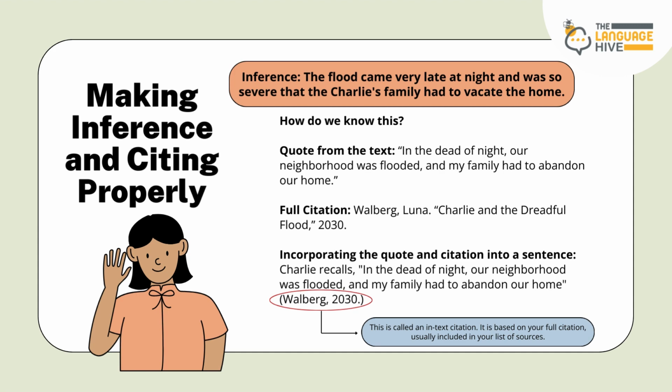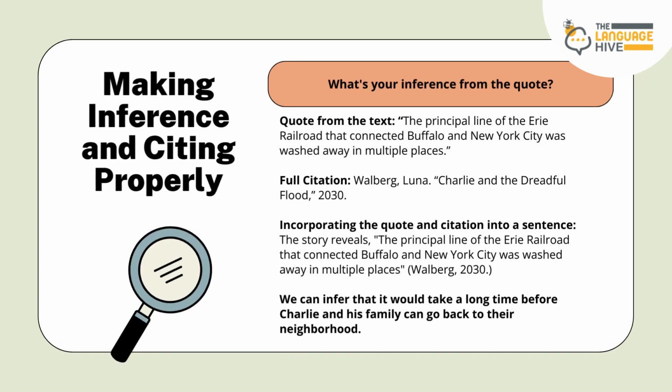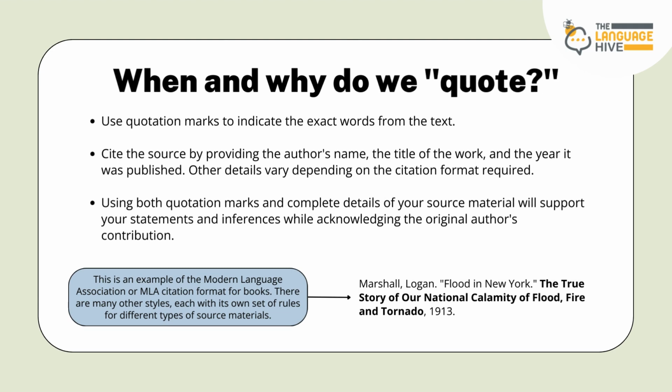When and why do we quote? Use quotation marks to indicate the exact words from the text. Cite the source by providing the author's name, the title of the work, and the year it was published. Other details vary depending on the citation format required. Using both quotation marks and complete details of your source material will support your statements and inferences while acknowledging the original author's contribution. This is an example of the Modern Language Association or MLA citation format for books.